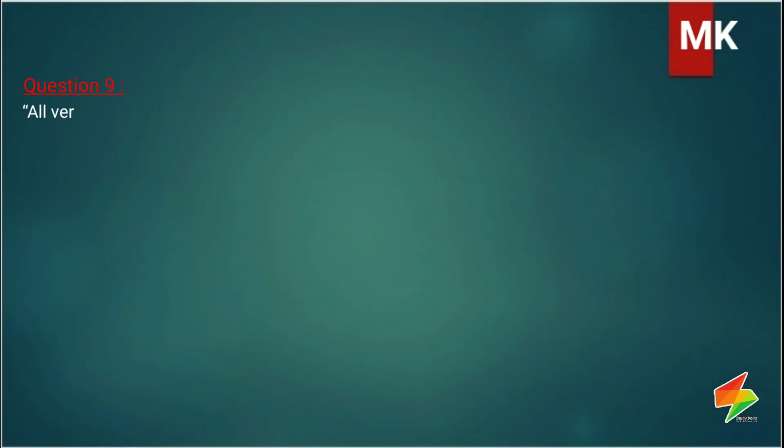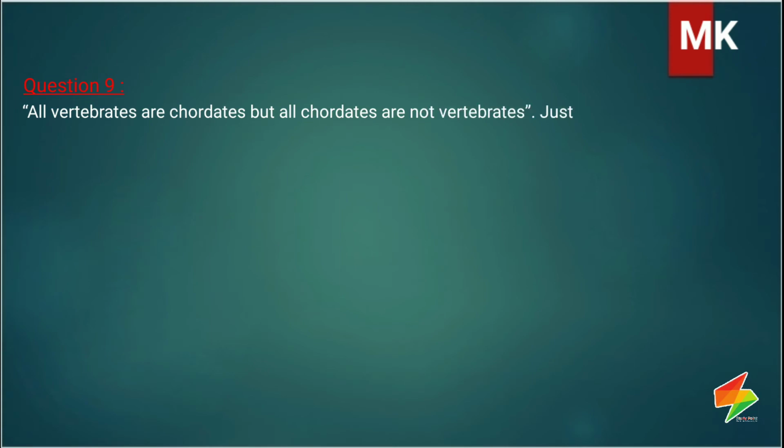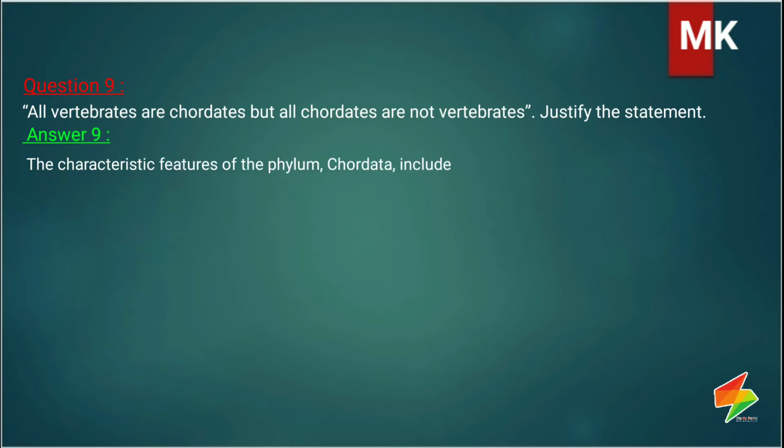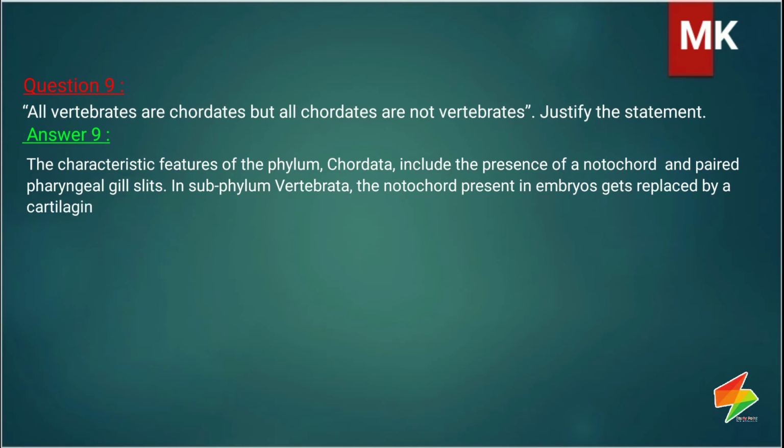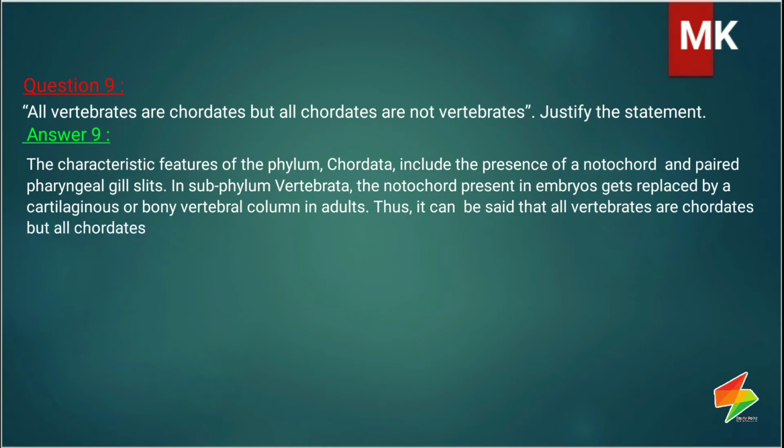Question 9. All vertebrates are chordates, but all chordates are not vertebrates. Justify the statement. Answer 9. The characteristic features of the phylum Chordata include the presence of a notochord and paired pharyngeal gill slits. In subphylum Vertebrata, the notochord present in embryos gets replaced by a cartilaginous or bony vertebral column in adults. Thus, it can be said that all vertebrates are chordates, but all chordates are not vertebrates.